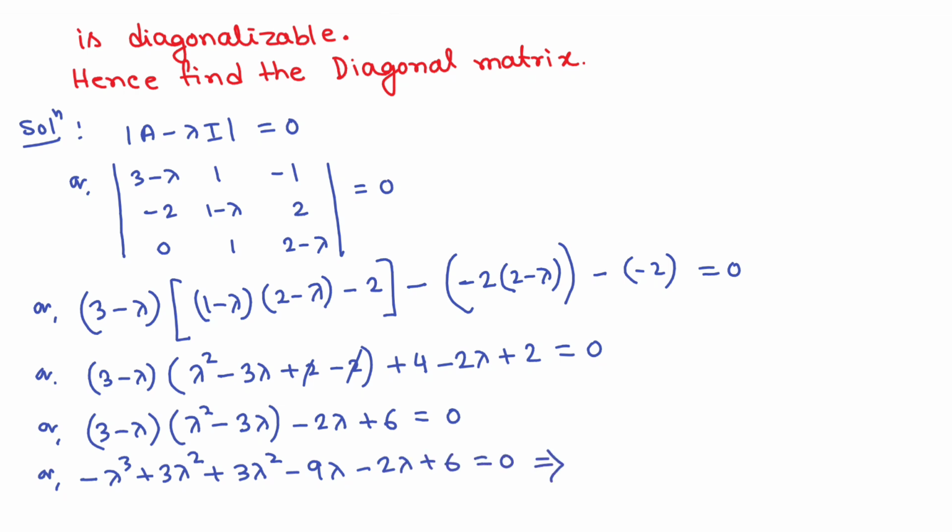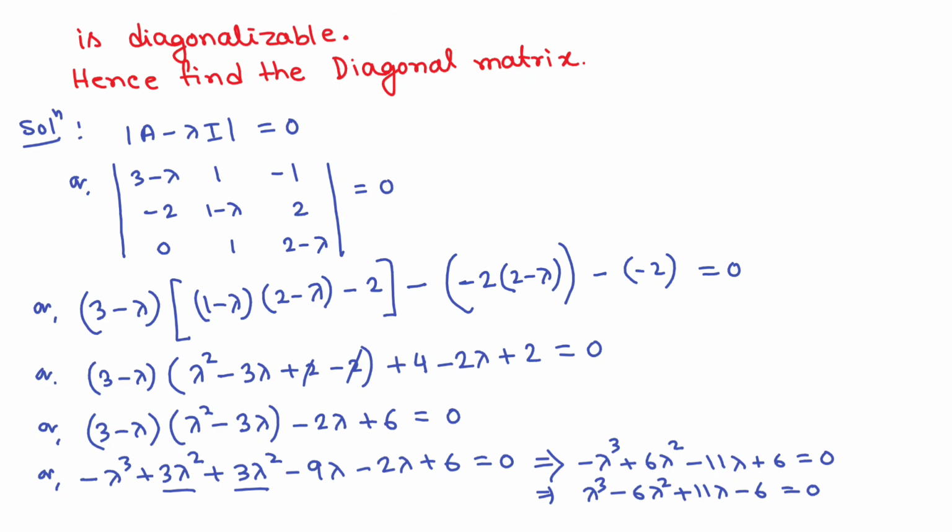So from here you are getting, okay, so this will be minus lambda cube 3 lambda square 3 lambda square 6 lambda square plus 6 lambda square, and from here minus 11 lambda plus 6, this is equals to 0. This implies lambda cube minus 6 lambda square plus 11 lambda minus 6 equals to 0.